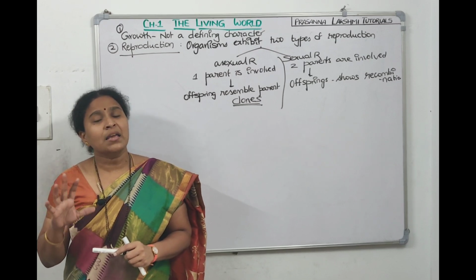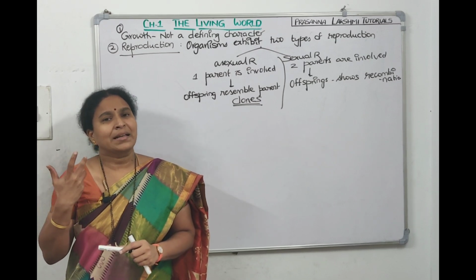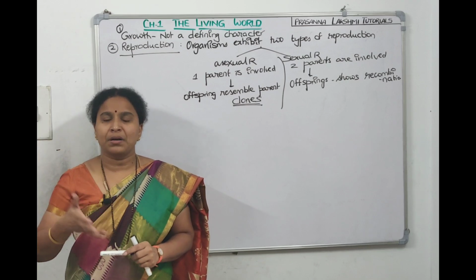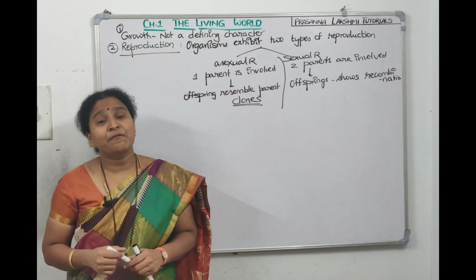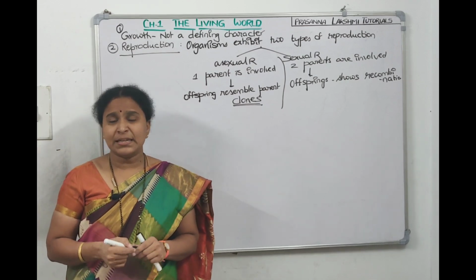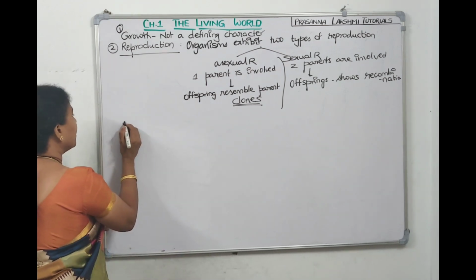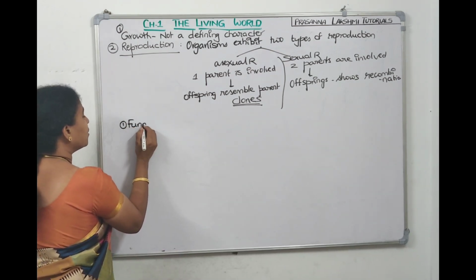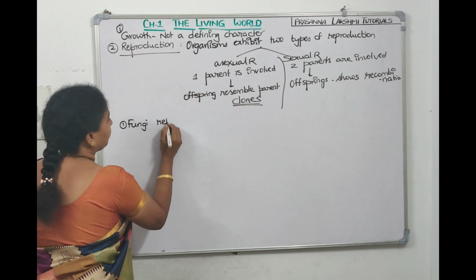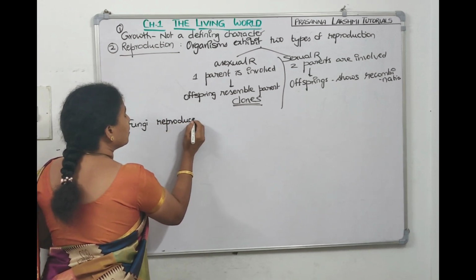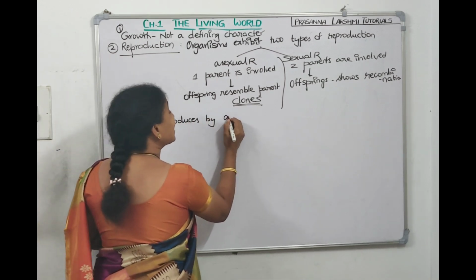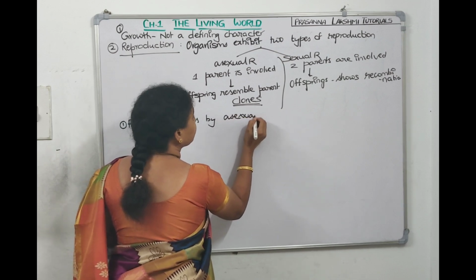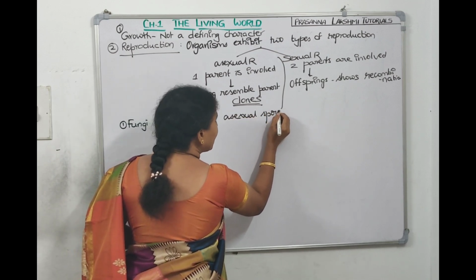Now when we talk about the methods of reproduction, fungi is the third kingdom under Whittaker's 5 kingdom classification. Fungi spreads to millions of kilometers by different types of asexual spores. In NCERT they have given point number 1 that fungi reproduces by asexual spores. Fungi form asexual spores.